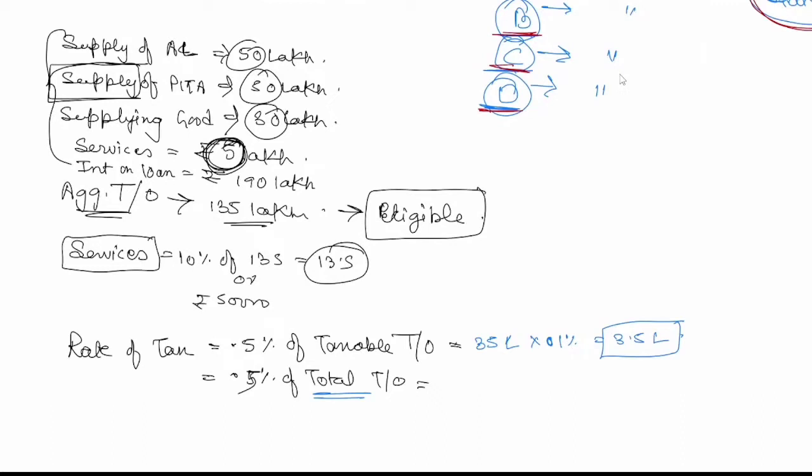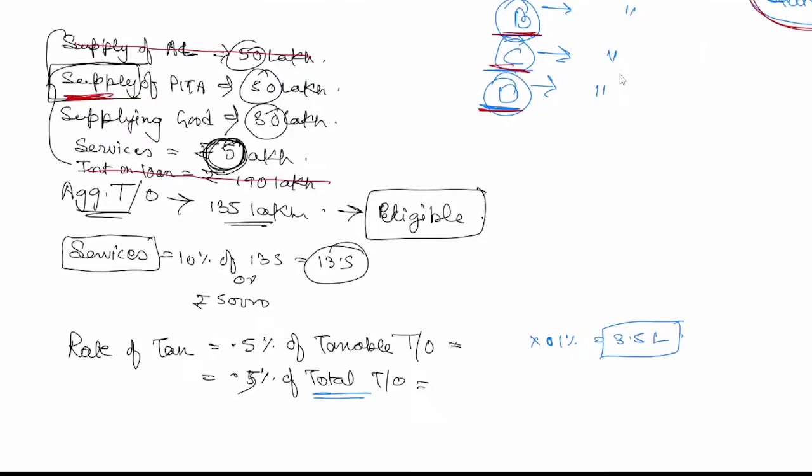In this total turnover, because we are calculating it for the current year, interest on loan will not come, alcoholic liquor won't come. For right now let's forget pita for the current year, because if you supply this you will be ineligible. One more thing I forgot, I told you he is a trader, so this will also be included, and even in taxable one it will be included. I'm very sorry, I forgot the main word only.